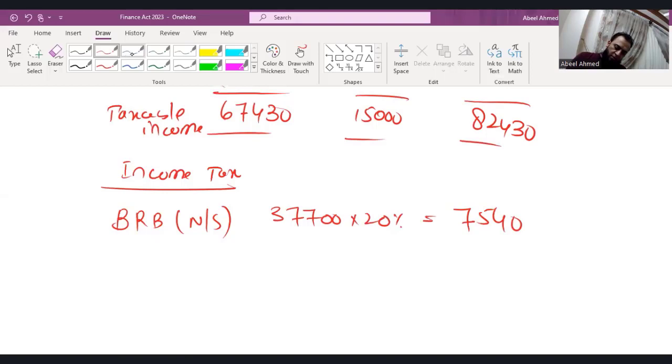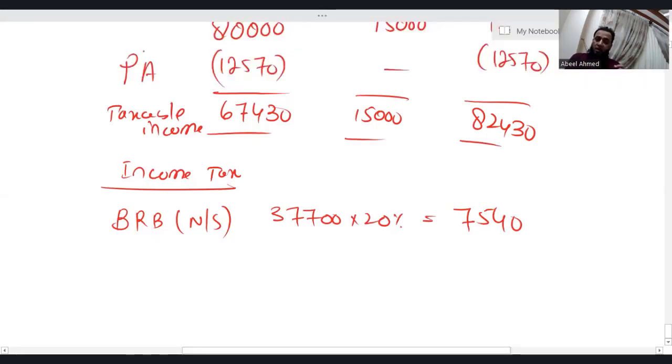And listen carefully. Your taxable income under the column of non-saving is more than the basic rate band. You have utilized the basic rate band. And once the basic rate band is utilized by one source of income, it is used for others as well. Repeat: if once the basic rate band is used by, let's say, non-saving income, then this basic rate band will not be available to any other sources of income.